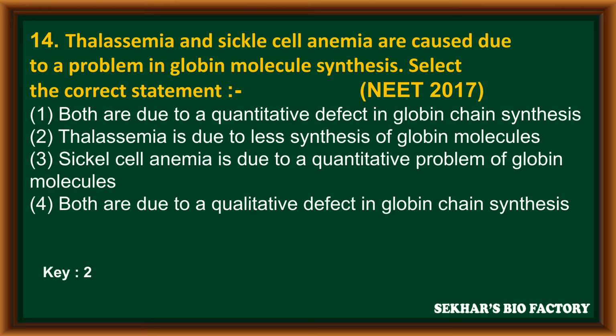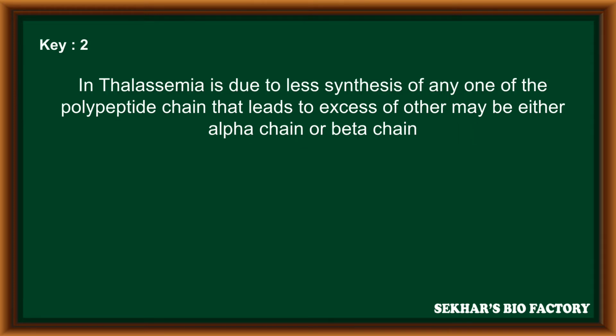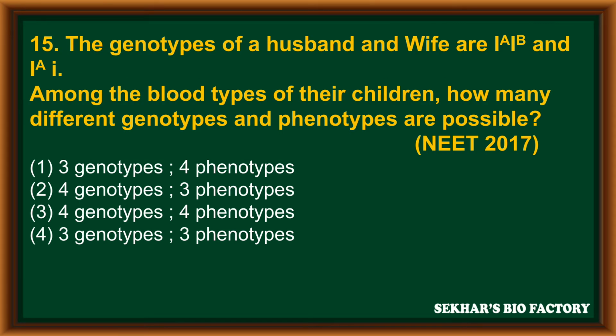Thalassemia is due to less synthesis of globin molecules. It is caused by less synthesis of any one of the polypeptide chains in the hemoglobin molecule, which leads to an excess of the other, and either an alpha chain or beta chain defect causes thalassemia. Question number 15.